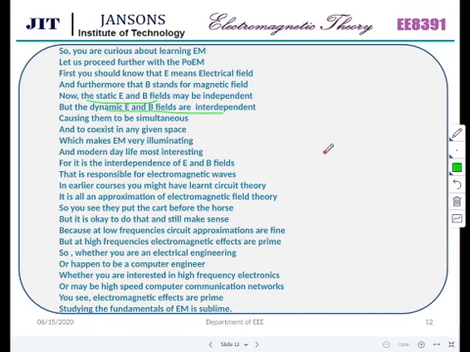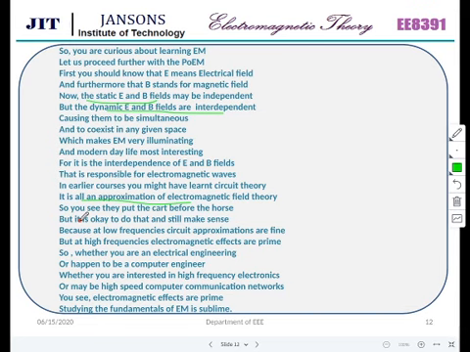In earlier courses, you might have learned circuit theory. It is all an approximation of electromagnetic field theory. How wonderfully he placed it. So you see that they put the cart before the horse. The horse should actually be put before the cart.